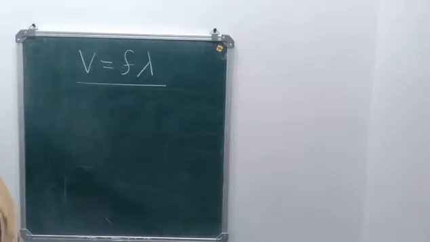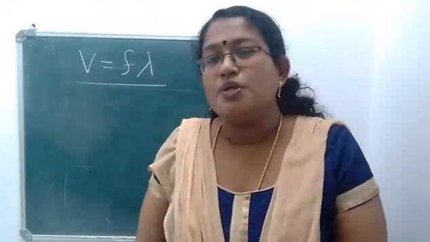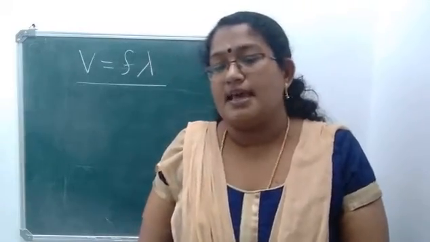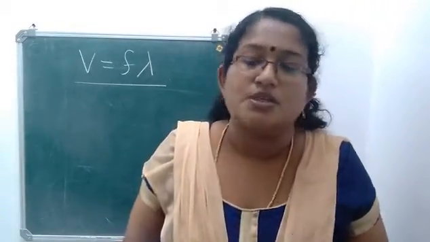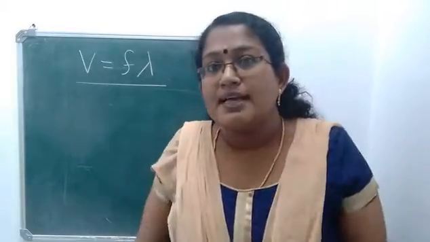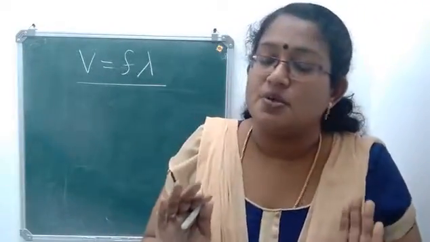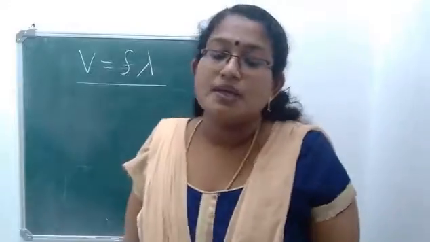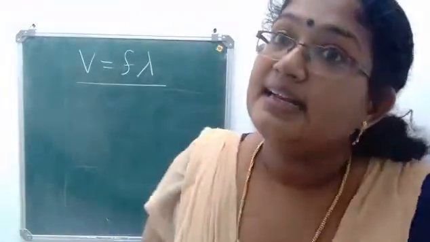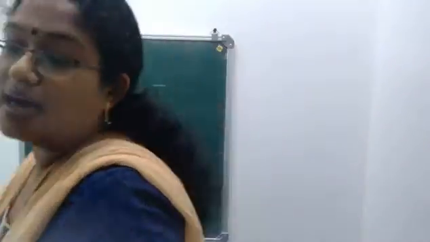Okay. Now the next one is the speed of sound in different media. So many things are given in your textbook. No need to go deep into it, because there they have written about adiabatic change, isothermal change, etc., which will come only at the +2 level. So from the next topic, you have to study only the equations. I'll give you 3 equations. You can underline them in your textbook. Study only those 3 equations. Other things are not needed.